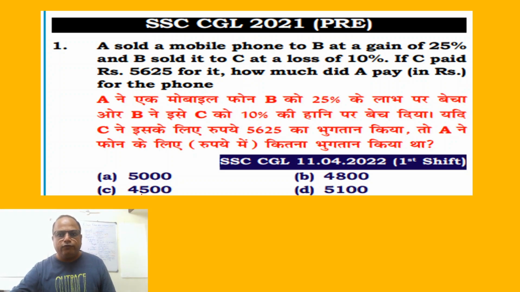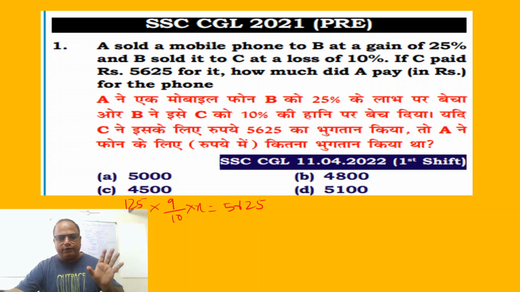See, if I have to solve, I will solve it like this. In competition, I have solved it like this: 125 by 100 into, sold at a loss of 10%, 9 by 10 into x is equal to 5625. Simply, if I solve this, I will get the answer, and that will be the correct answer. But since you are starting with it, I will not solve it like this.